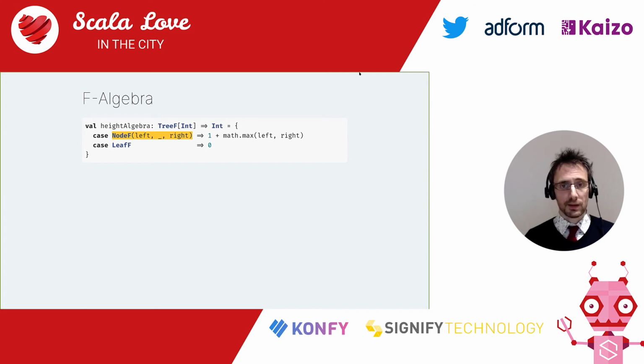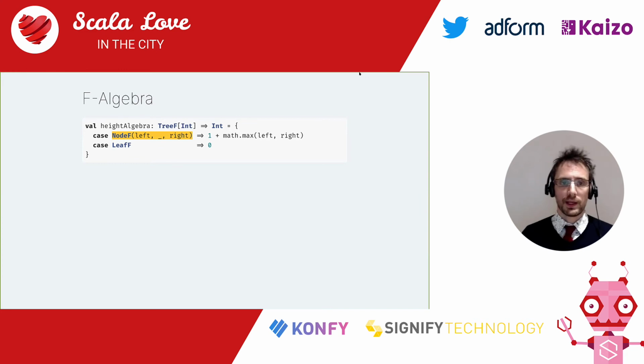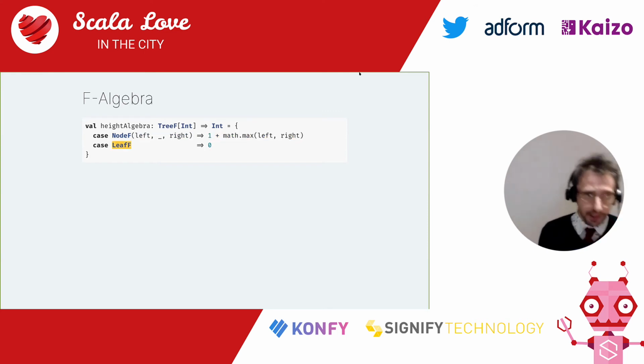In that case, go back to the definition. The height of a tree is the longest path from the root node to a leaf. So we know that we have that for the left branch and right branch. We know that we have one more node because we have a new root, the node at which we are at the moment. So we take the largest of the left and right heights and add one to that. And in the case of a leaf, well, a leaf can't be part of the height, so we just return 0.